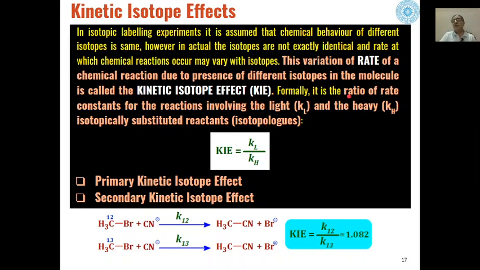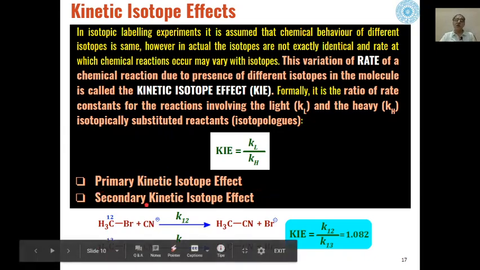The ratio of the rate constants for reactions involving light or heavy isotopically substituted reactants is given by this, where KL is the rate for the light isotope, whereas KH is the rate for the heavy isotope. Depending upon the value of this ratio, different compounds show primary kinetic isotopic effects or secondary kinetic isotopic effects.